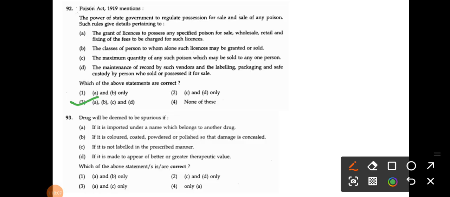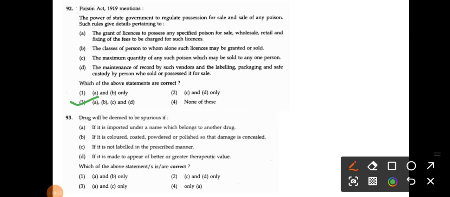Question 93: the drug will be deemed to be spurious. Again, one question on spurious drugs. I think 4 to 5 questions are there from adulterated, spurious and misbranded drugs. If it is imported under a name which belongs to another drug; if it is colored, coated, powdered or polished so that damage is concealed; if it is not labeled in the prescribed manner; if it is made to appear of better or greater therapeutic value.